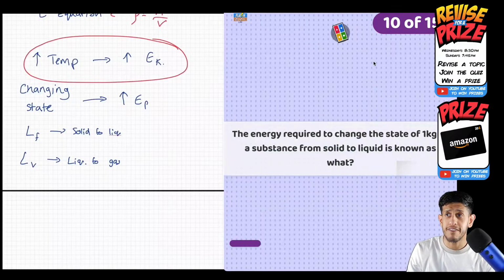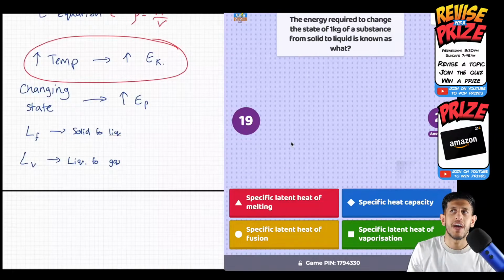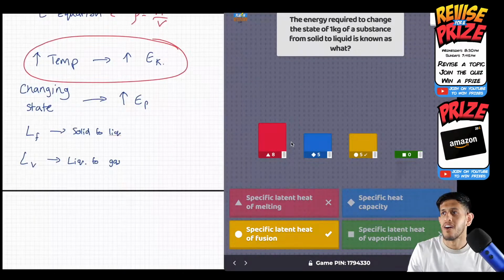Yeah, we're on question 10 of 15, so 6 left. The energy required to change the state of 1 kilogram of substance from solid to liquid is known as what? Specific latent heat of melting, specific heat capacity, specific latent heat of fusion, or specific latent heat of vaporization. Answers came in quick.